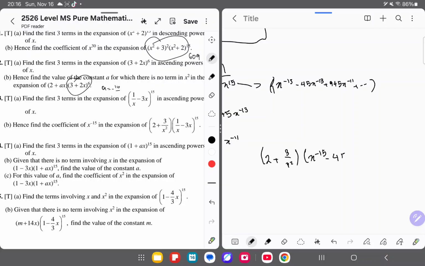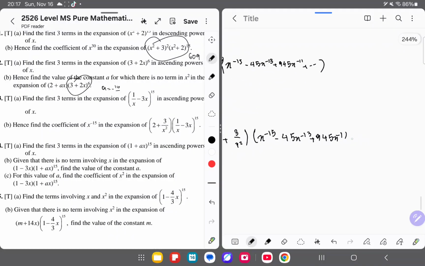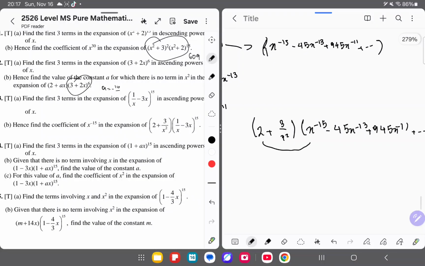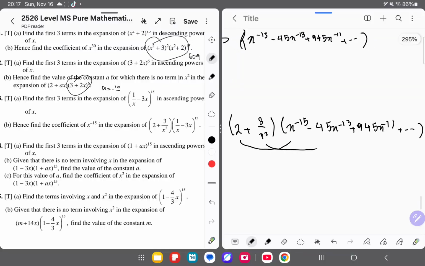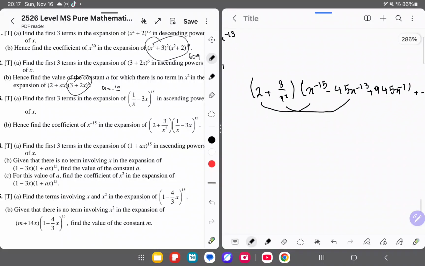We have minus 45 x power of minus 13 plus 945 x power minus 11 plus dash dash, and then you distribute it, so then you only get minus 15.